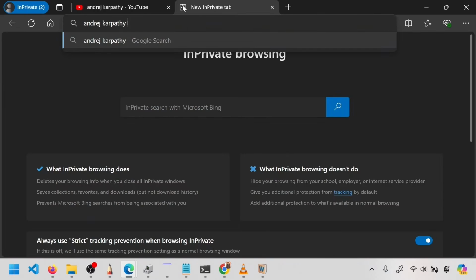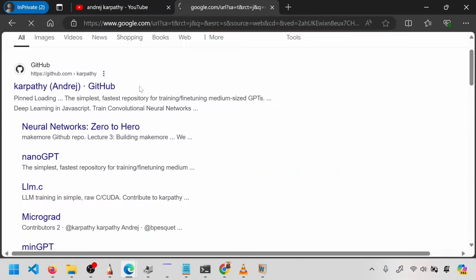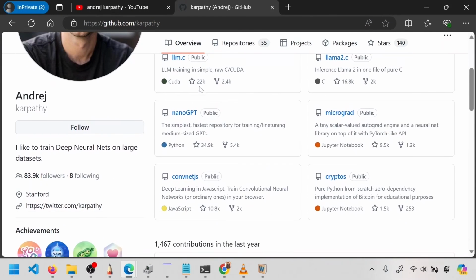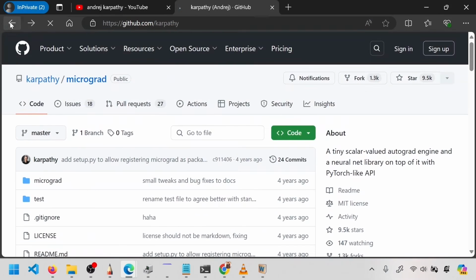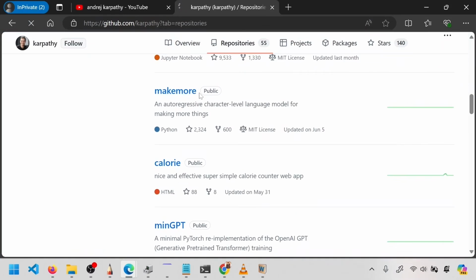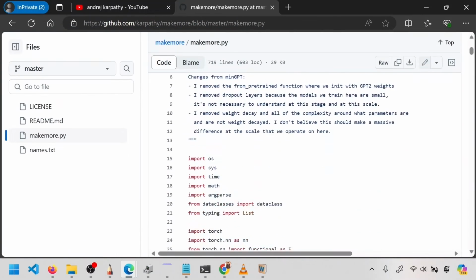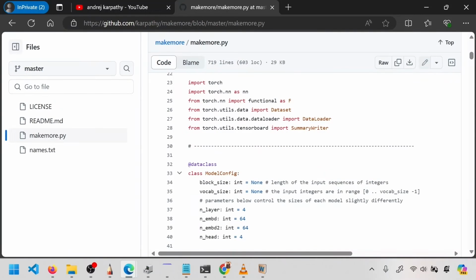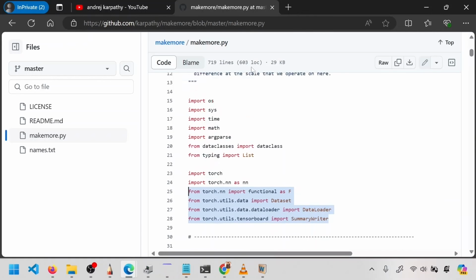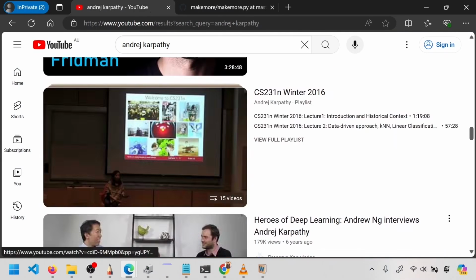I hope I'm typing his spelling right. Andrej Karpathy. It's, I think, pronounced as Andrej. So a lot of code in this particular place. micrograd is a very good start. Then makemore. makemore is really good. A lot of different neural network architectures. You don't have to know PyTorch for this, although it is using PyTorch. But if you want to get into the details of PyTorch, it's not that hard anyway. So those are the two resources I would like to recommend.